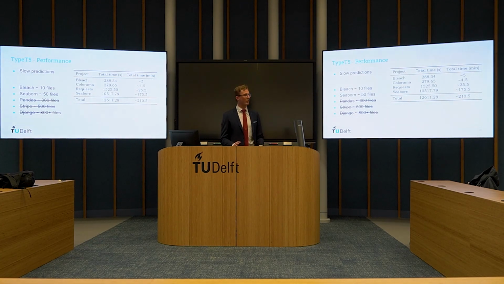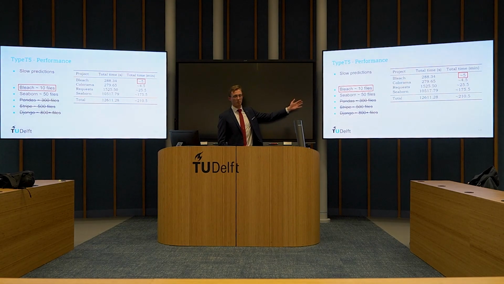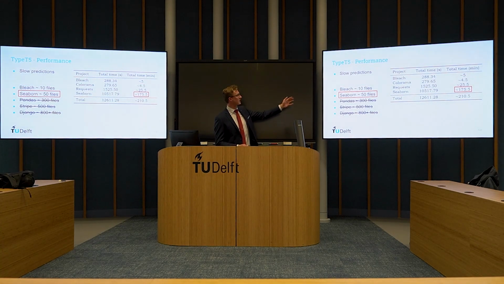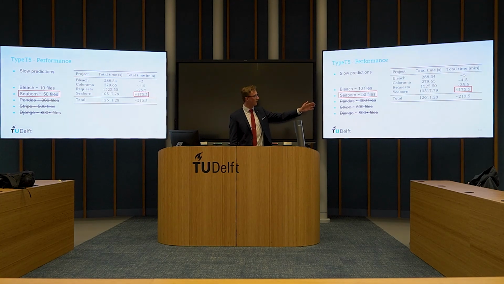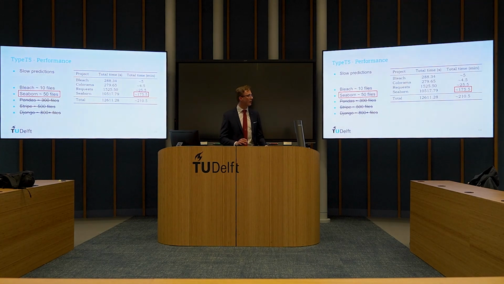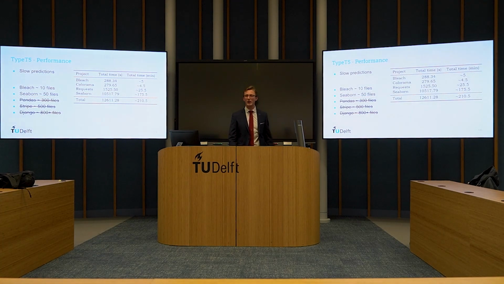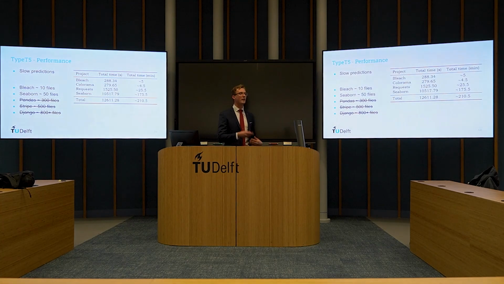Now, I mentioned the performance. TypeT5 has some slow predictions. For example, the Bleach project took around 5 minutes to compute the predictions, and then we still need to do the search. But Seaborn, which is a 5-fold increase in files, scaled much worse. It took 175 minutes, or almost 3 hours instead of 5 minutes. And then you have other projects, like Pandas and Stripe and Django, which consist of hundreds of files. When I tried running it, it just didn't work. It took way too long, and even my Flask API timed out.